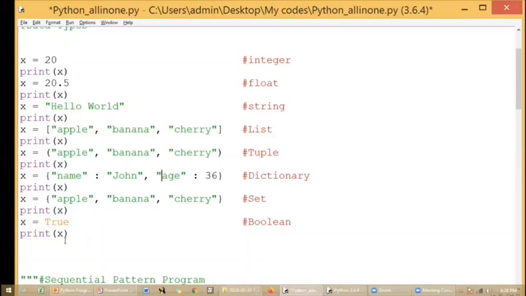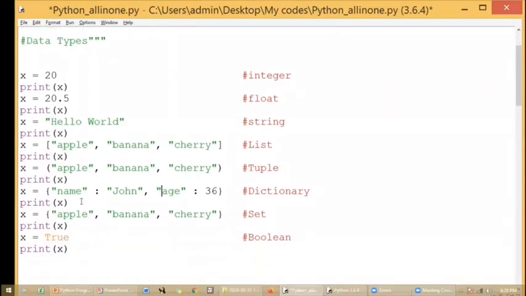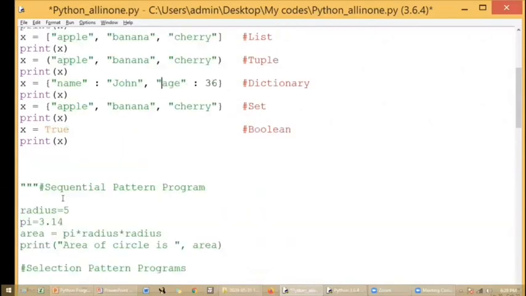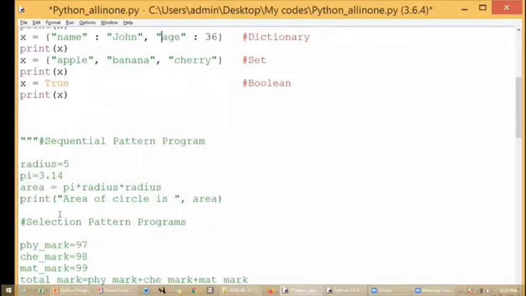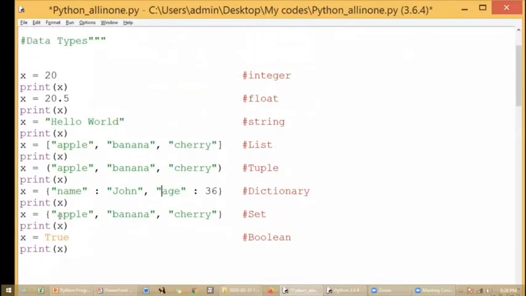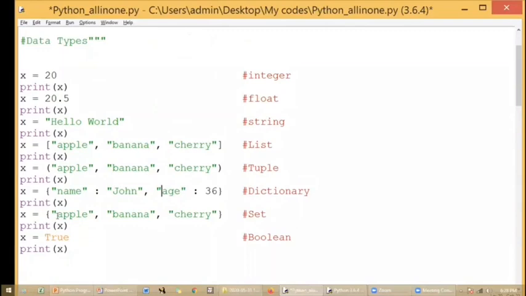So what I'm going to do is, I have commented out all the other code; only this particular code snippet I'm going to run now. These are the codes we'll be seeing later, concept by concept. Whenever we go through the PPT, I'll be showing the particular code snippet also.